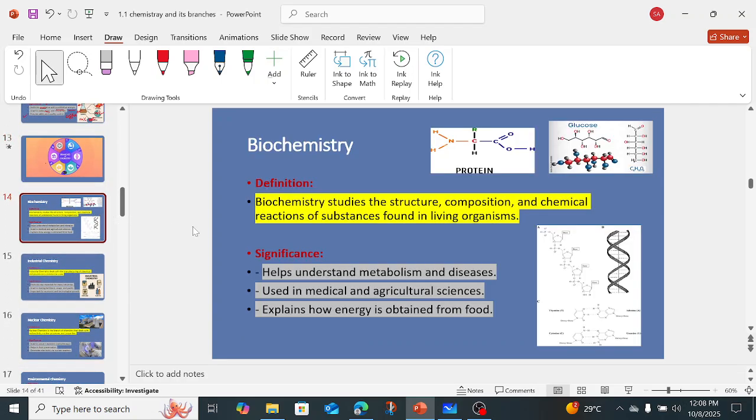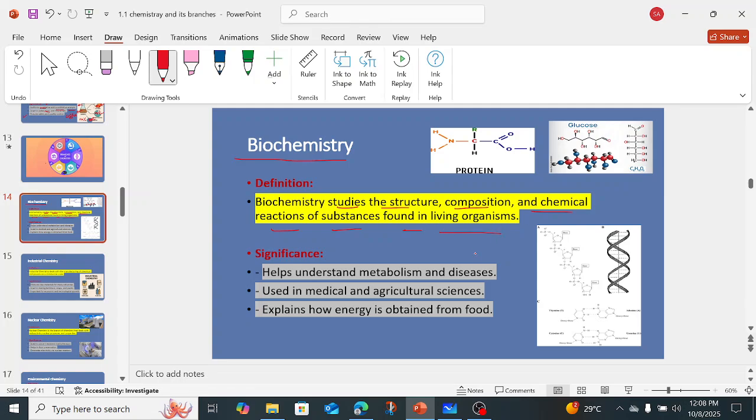Biochemistry. Okay, so I think you are clear about analytical chemistry. Now we are just going to move to another branch, that is biochemistry. So that is also a very interesting branch of chemistry. Biochemistry studies the structure, composition, and chemical reactions of substances found in living organisms.